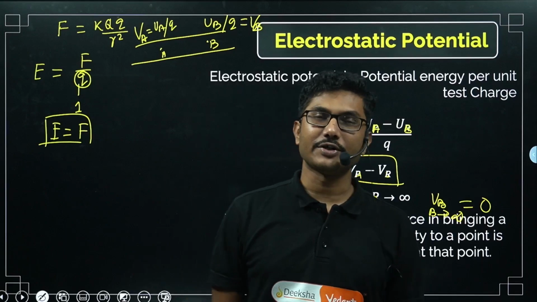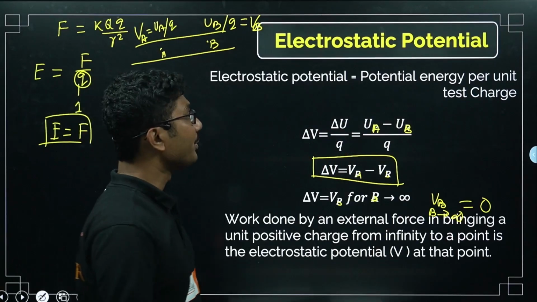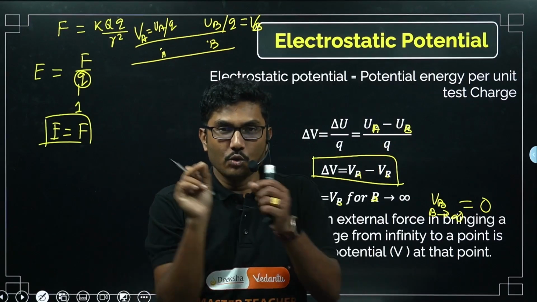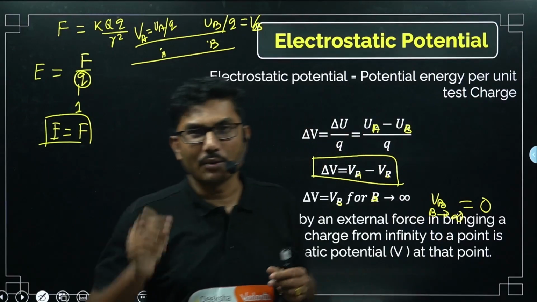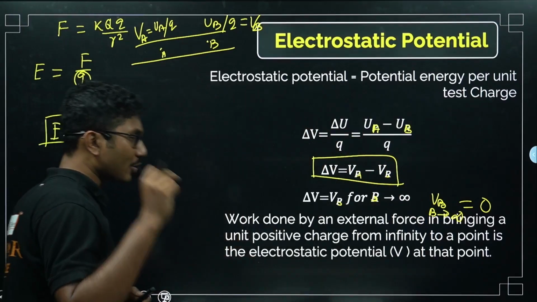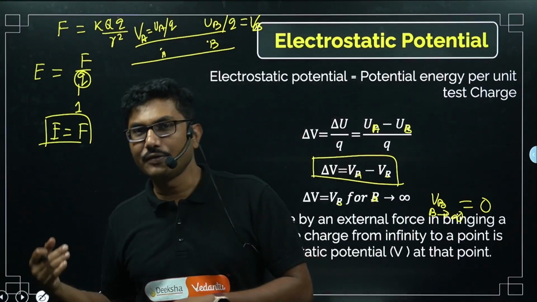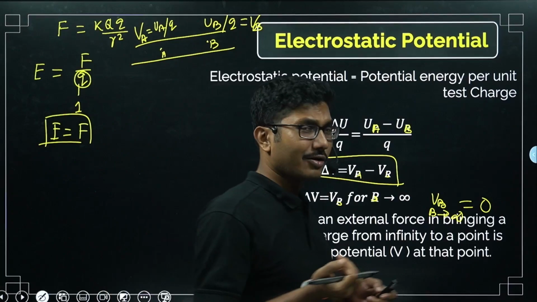So this is the physical definition of electric potential: when you bring a unit test positive charge from infinity to a point in electric field, whatever work you do is called electric potential. Now remember, this is a hypothetical definition. You cannot always go to infinity and bring a unit test charge.